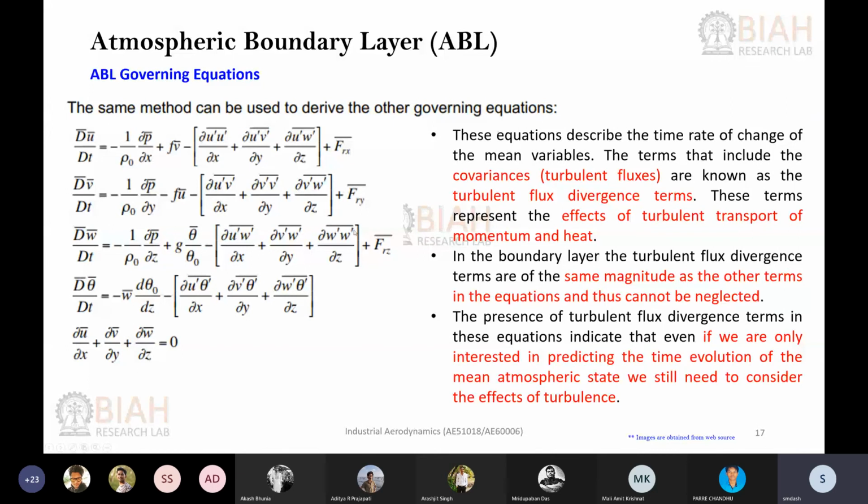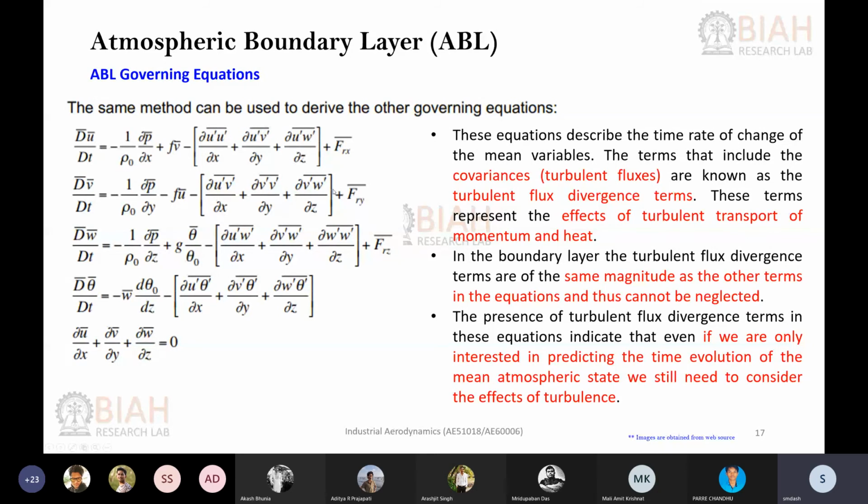In a very simplistic manner, when you do the turbulence closure, you basically write out an empirical relation for these flux terms, relating them empirically with the mean quantities, any of these mean quantities.